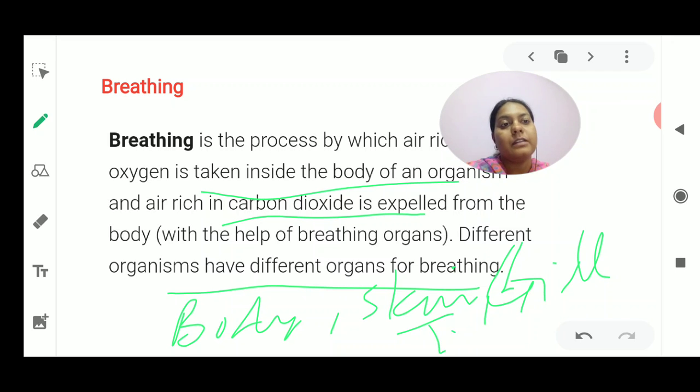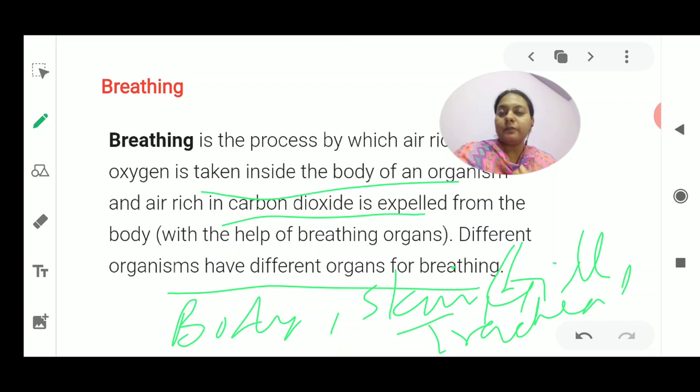Even the tracheal system, present in insects, is responsible for respiration. If we talk about complexity, the respiratory organ in human beings is the lungs. Now we are going to discuss some more things about these respiratory organs.